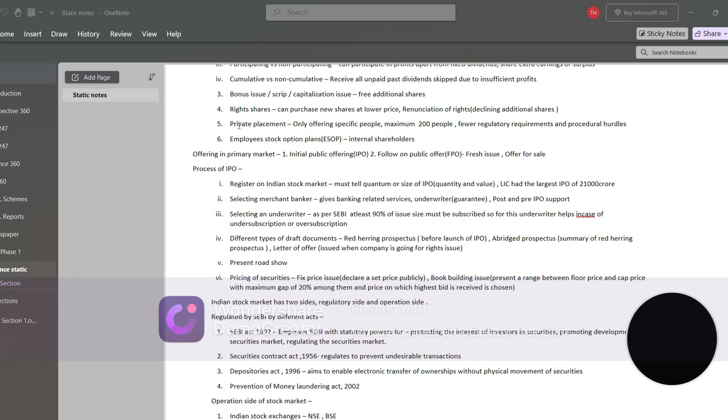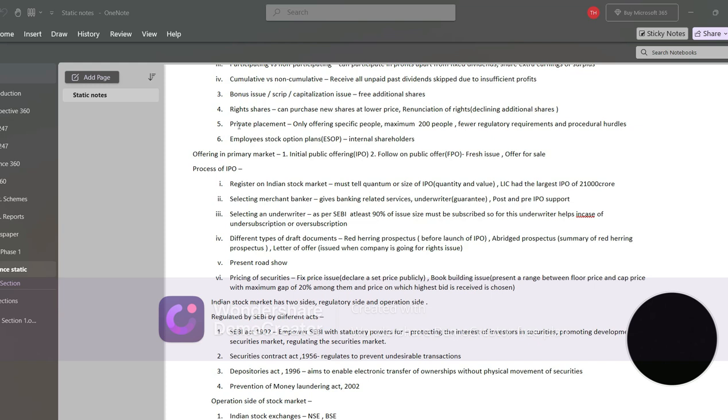Then the second last step will be presenting a roadshow or any kind of advertisement to let people know that you are doing your initial public offering. And the final step will be pricing of the securities.